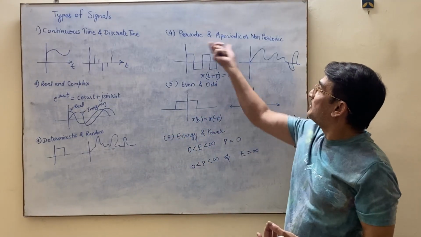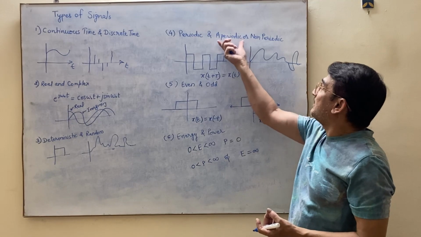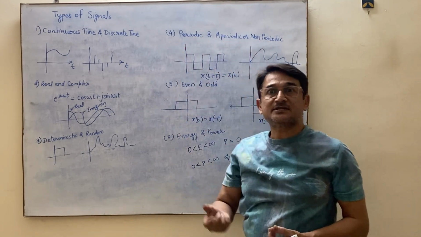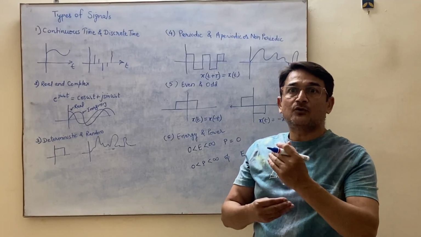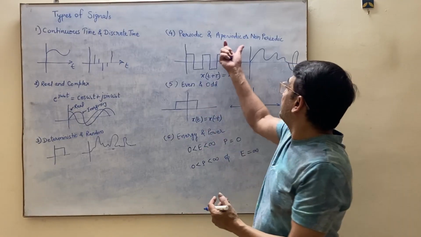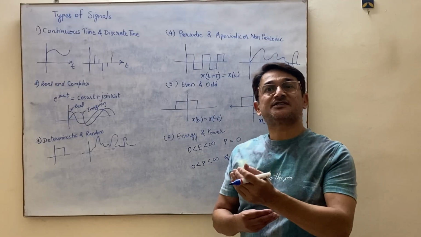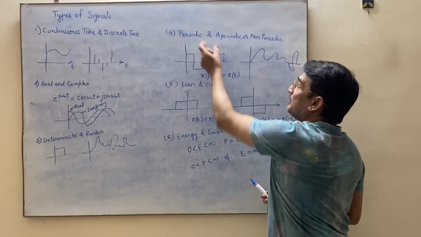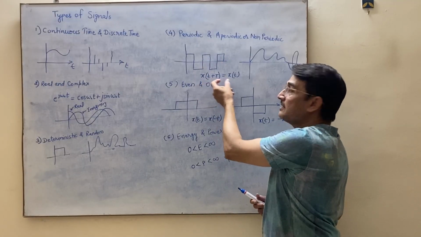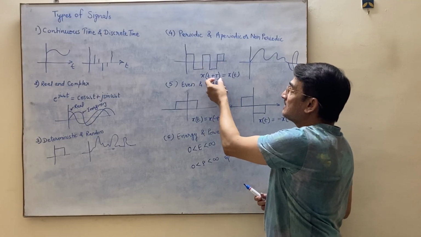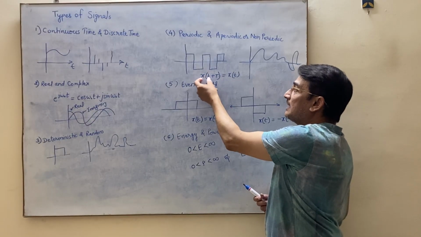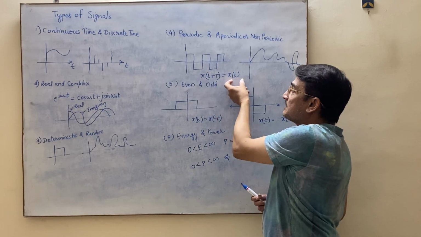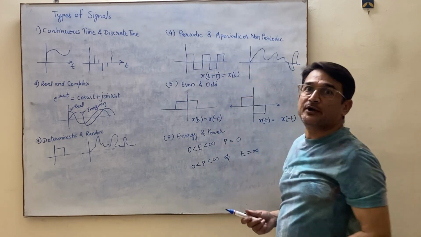The fourth type of signal is periodic and aperiodic signal. Aperiodic signal is also known as non-periodic signal. Periodic signal, as the name suggests, repeats its value after a particular period of time, whereas aperiodic signal does not repeat its value after a certain interval of time. Mathematically, I can define the periodic signal as x of t plus capital T is equal to x of t. That means after a period of T, x of t will again give the value as x of t only. So x of t plus T is equal to x of t. This is a periodic signal.